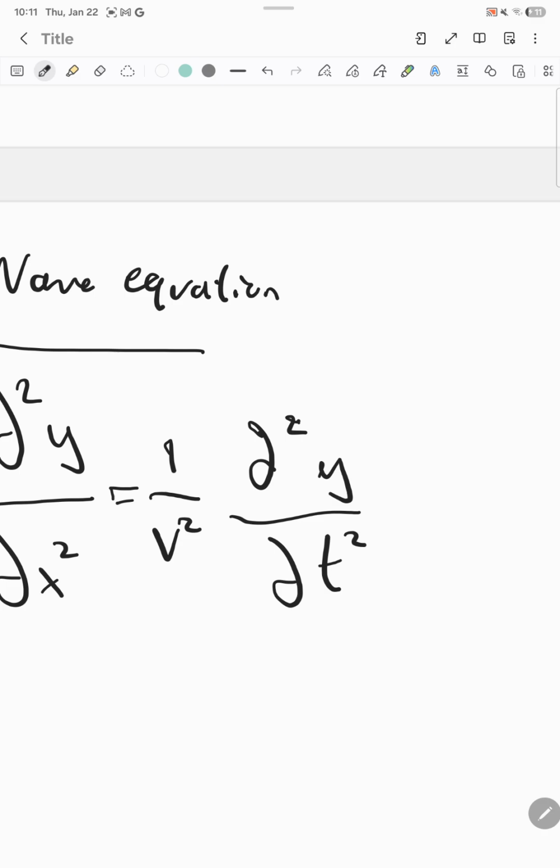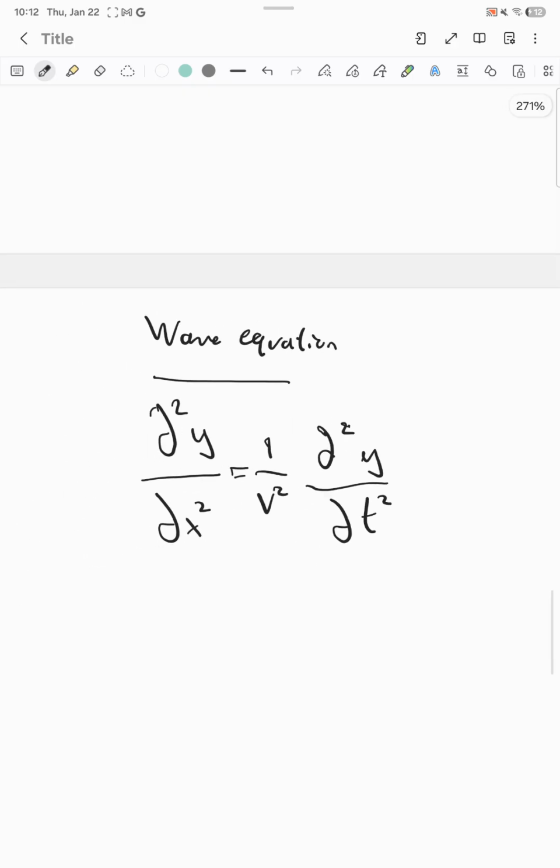So we could interpret this as a spatial curvature that will cause acceleration, and this equation is a linear differential equation. So superposition holds.